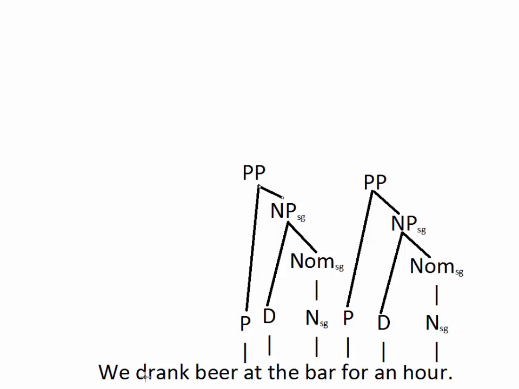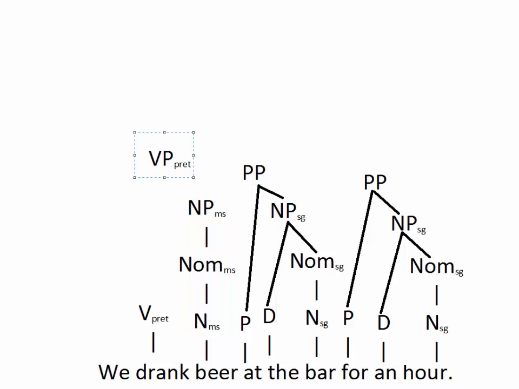Before we do that, we need to build up our VP. Remember, we always want to combine complements before we combine adjuncts. So we've got our verb here, drink. That goes with the object of the verb, drink beer. We need to combine those first to make our first, smallest verb phrase.